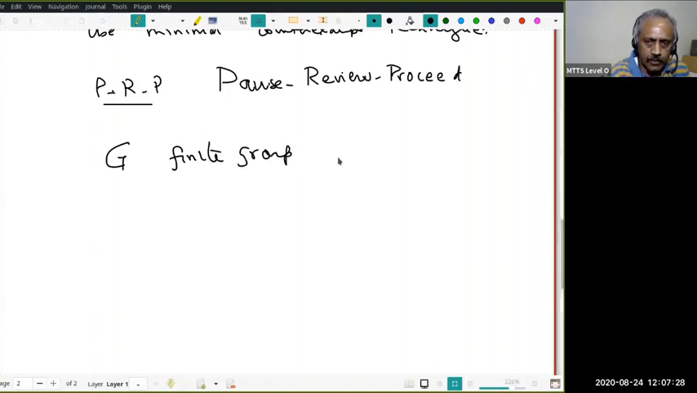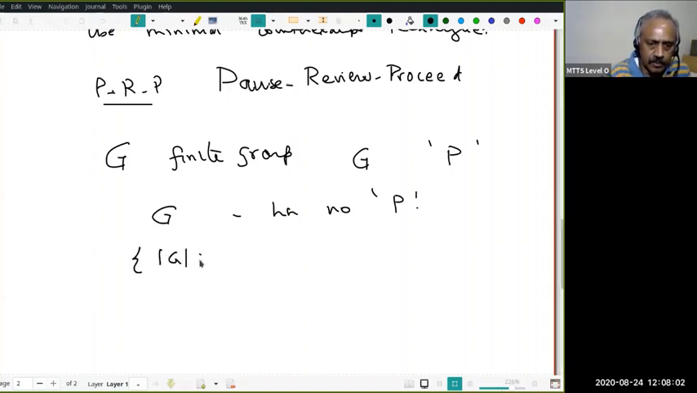Suppose I want to prove a theorem for a finite group. I want to prove some result, so it has some property P, let us say. The minimal counterexample technique says: suppose the result is false, then there is at least one finite group for which the result is false. It does not have the property P. Then look at the number of elements in G, where G does not satisfy property P.